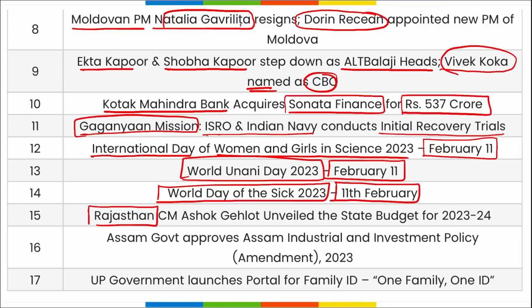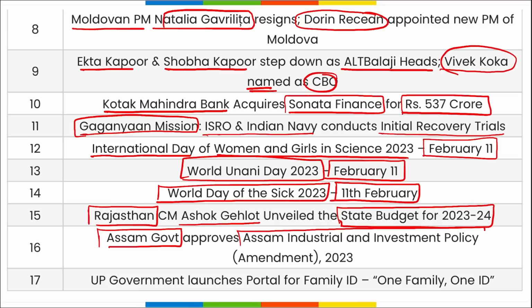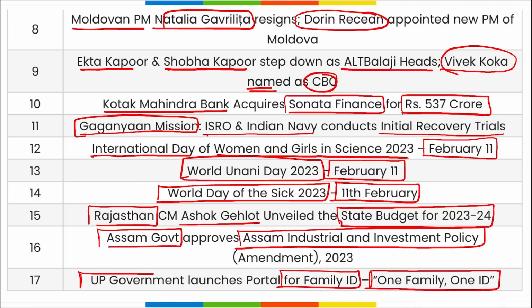Then Rajasthan's Chief Minister Ashok Gehlot has unveiled the state budget for 2023-2024. Next, the Assam government has approved the Assam Industrial and Investment Policy Act Amendment for 2023, and the UP government has launched a portal for family ID, that is One Family One ID. Another scheme, One Family One Job, was also launched by Uttar Pradesh itself.